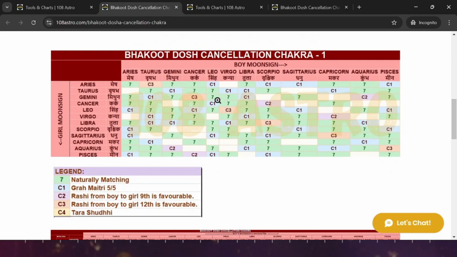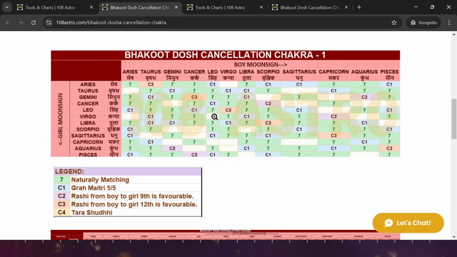This one is a simpler matrix. For example, a boy's moon sign is, say, Leo, so we will check Leo here, and the girl's moon sign is, say, Virgo. Now for Leo and Virgo, let's see this matrix, and we see it is blank. When it is blank, then Bhakoot is not matching and there is no cancellation rule applicable here.